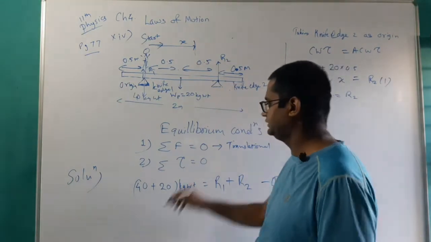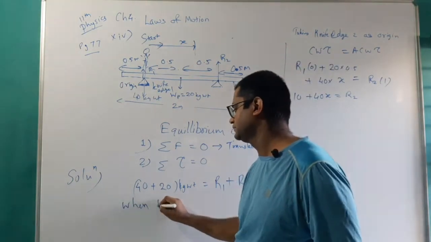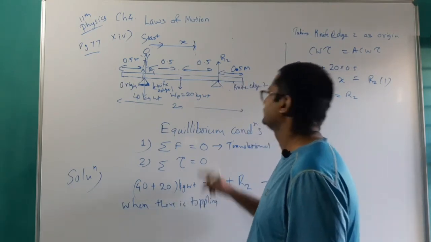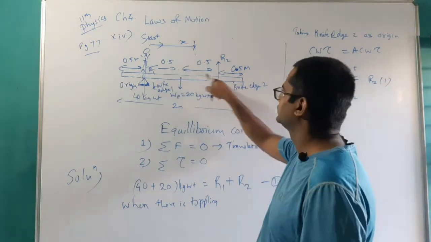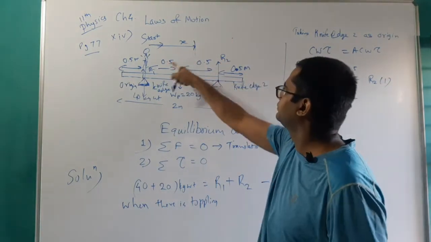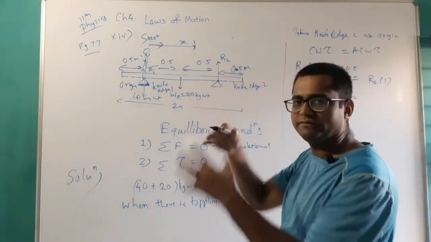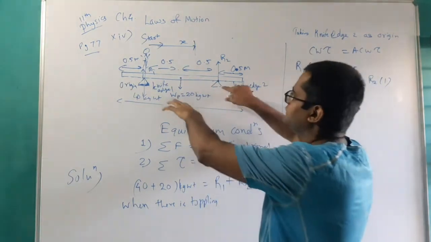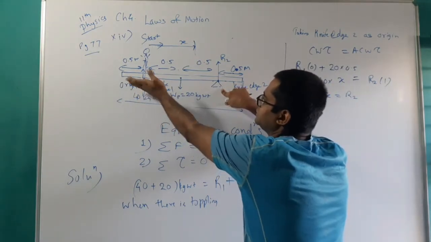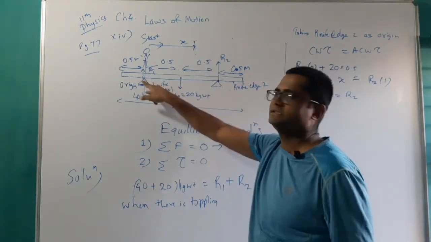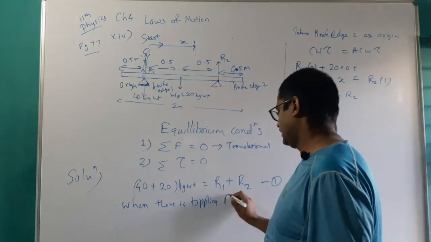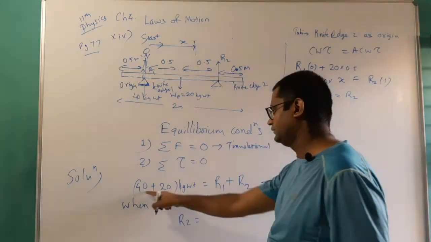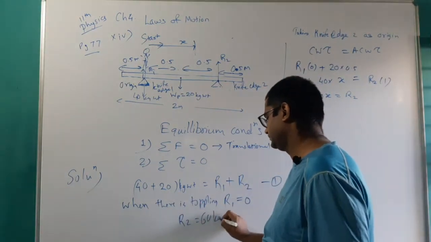When there is toppling, we know from our basic knowledge that it occurs when the boy is here. In case of toppling, the reaction force R1 becomes 0 as the plank moves like this. If I put R1 equal to 0, R2 becomes 40 plus 20, which is 60 kg weight.